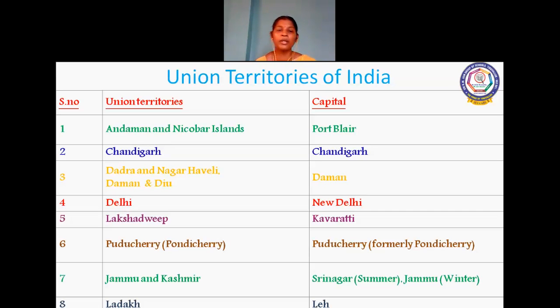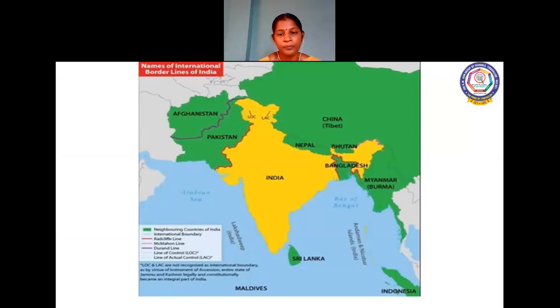It has been formed by the Reorganization Act passed by the Parliament on 5th and 6th of August. But it came into effect on 31st October 2020. The Jammu and Kashmir state has been bifurcated into two union territories, Jammu and Kashmir and Ladakh. For Jammu and Kashmir, Srinagar is the capital, and for Ladakh, Leh is the capital. And here we are going to see about India's neighbors, children.